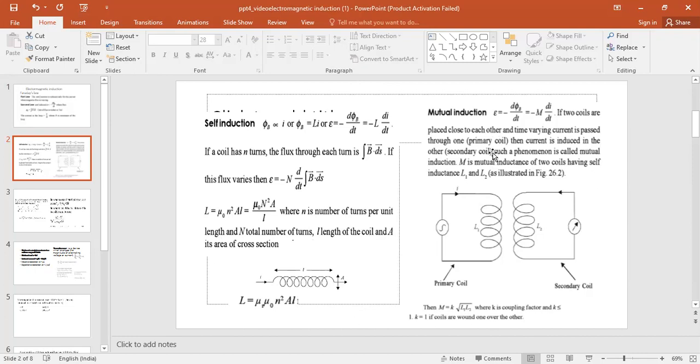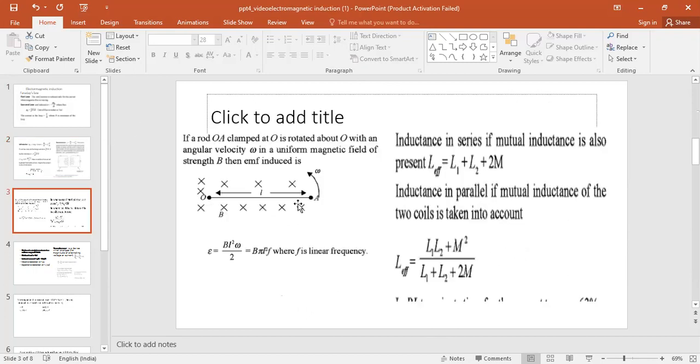So next is the case if two coils are there. Instead of self-induction, there will be mutual induction. Then induced EMF, epsilon, is equal to minus d phi by dt, that is equal to minus M into di by dt, where M is the mutual inductance and M is equal to K into square root of L1 into L2. L1 and L2 are the self-inductances of the coils. K is the coupling factor.